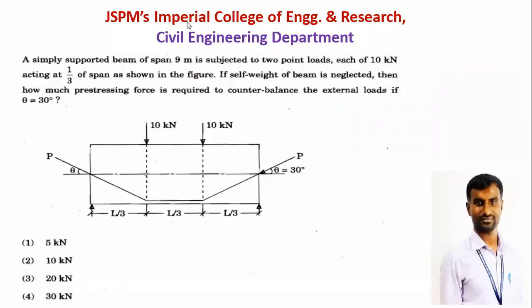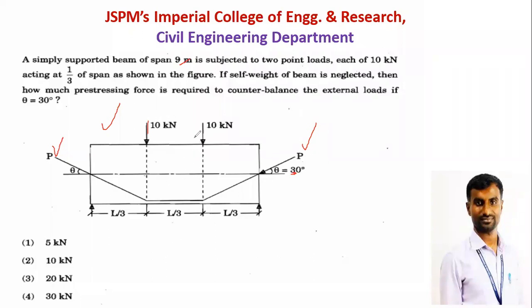Now this is the MCQ from your first unit, load balancing concept. They have given a simply supported beam of span 9 meter, subjected to 2 point loads, each of 10 kilonewton, acting at 1/3 of the span. A diagram is provided. If the self weight of the beam is neglected, then how much pre-stressing force is required to counterbalance the external load if theta is 30 degree? This P is nothing but the pre-stressing force, and they have given the angle also. This is 30 degree, and this is the loading condition.